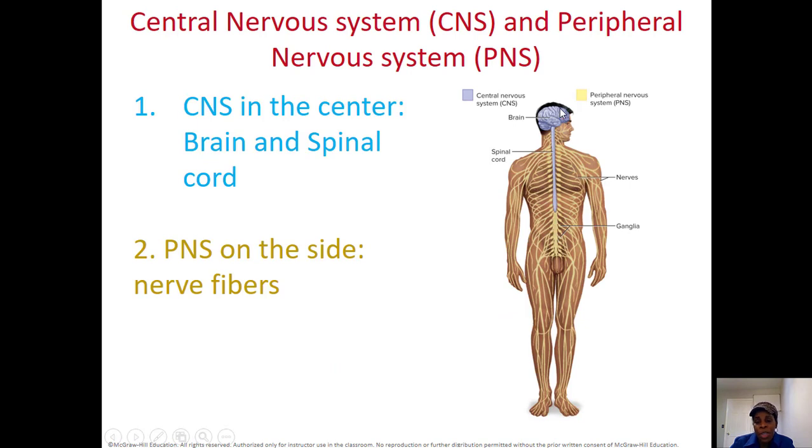Look at the picture here. In blue and yellow, you can see that the nervous system is divided into the central nervous system and the peripheral nervous system. The central nervous system is made of the brain and spinal cord, and the peripheral nervous system is made of the nerves that come out of the brain and out of the spinal cord.